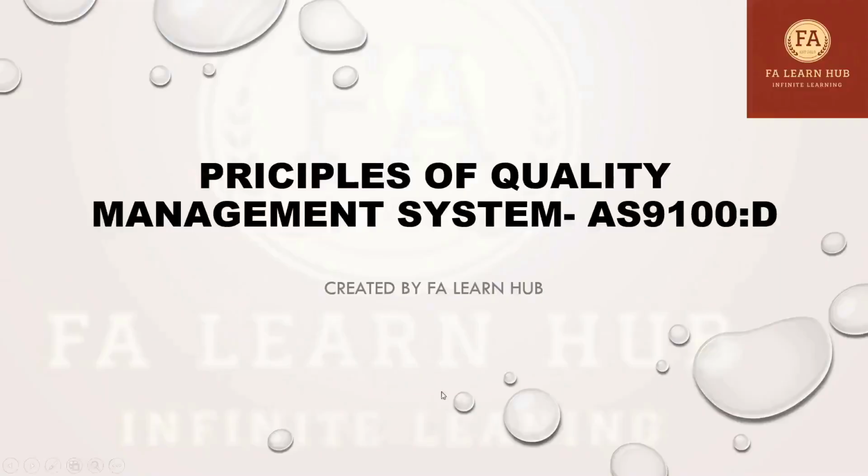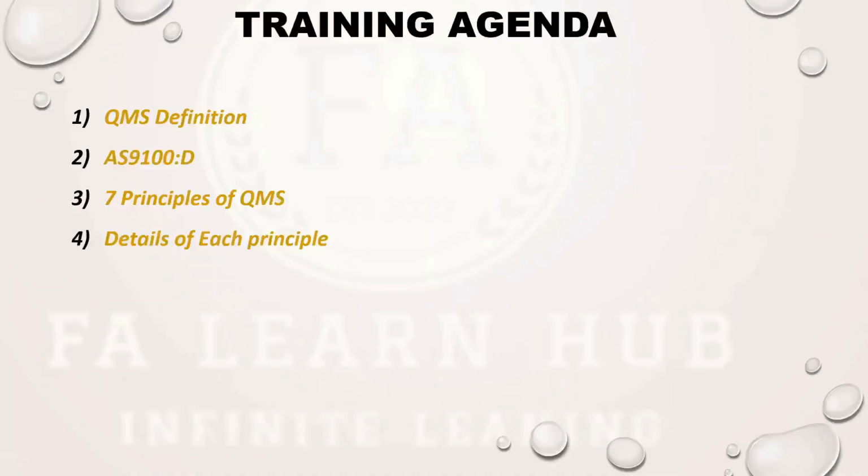So, principles of quality management system, mainly based on AS9100D. Basically, the agenda of this training is we'll explain the definition of quality management system, and I will explain some brief on AS9100D, and I will explain what are the seven principles of a quality management system, and we will brief each principle, with a small brief and its details on each principle.